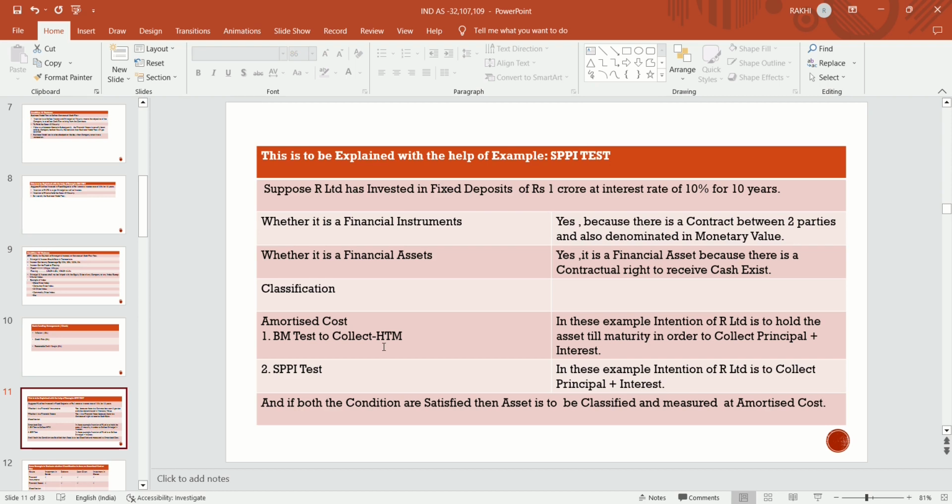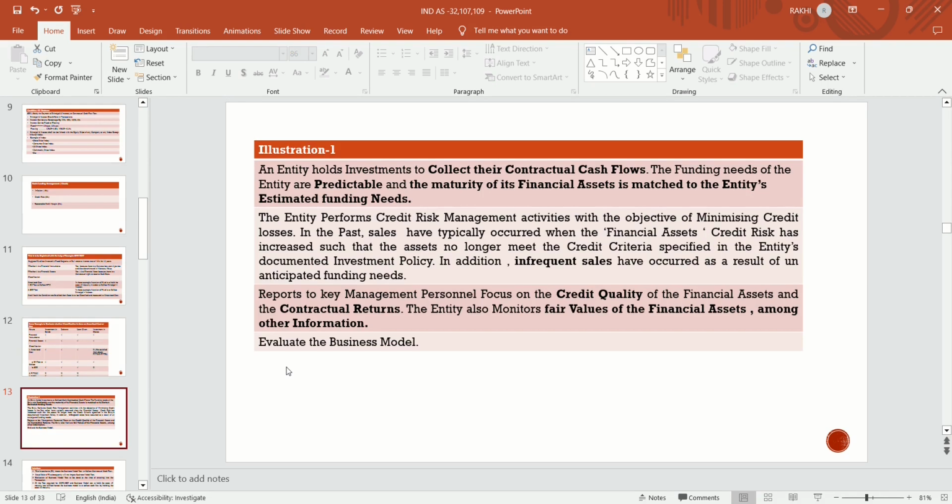And if both the conditions are satisfied, the asset is to be recognized at amortized cost. So in this case, the fixed deposit is to be recognized at amortized cost. In this way, we have explained the example of SPPI. Now we will take some important examples in order to clarify our discussion on amortized cost, on the business model test to hold the asset, and on the SPPI test.